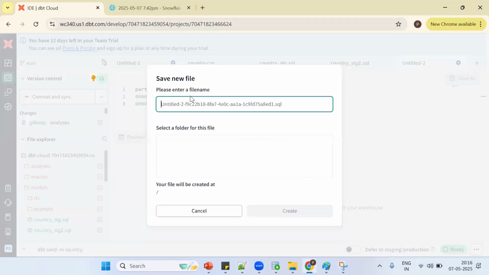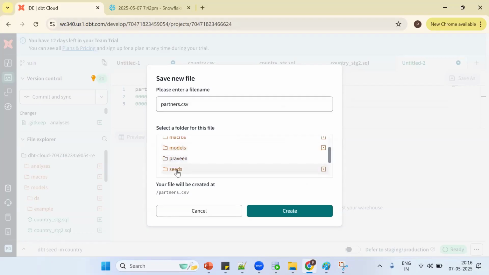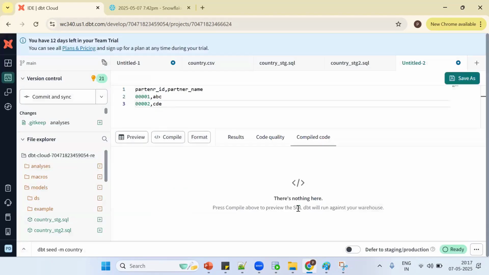What is the extension? It's a dot CSV file. Same thing now, what happened? Partners dot CSV, partner details. Where should I save it? In the seeds folder. We can say simply, a file of less than 1 MB we can access from the seeds folder. Okay, now this is so far good.